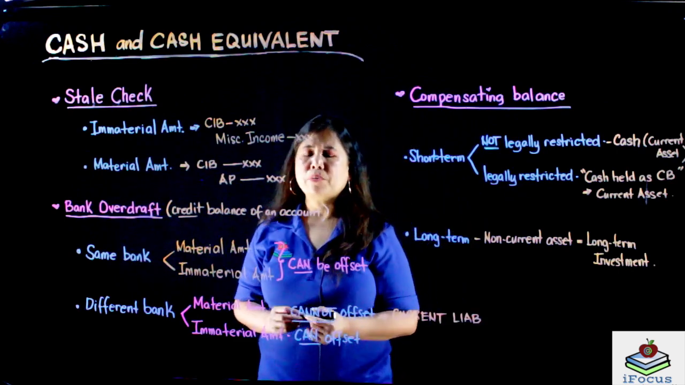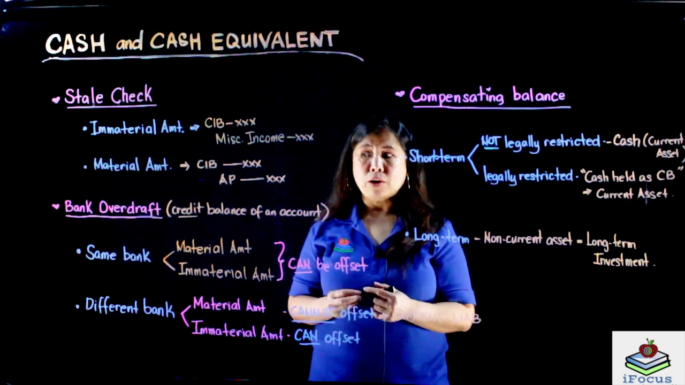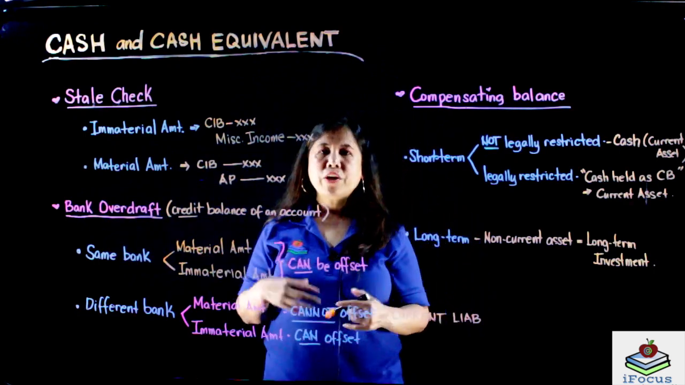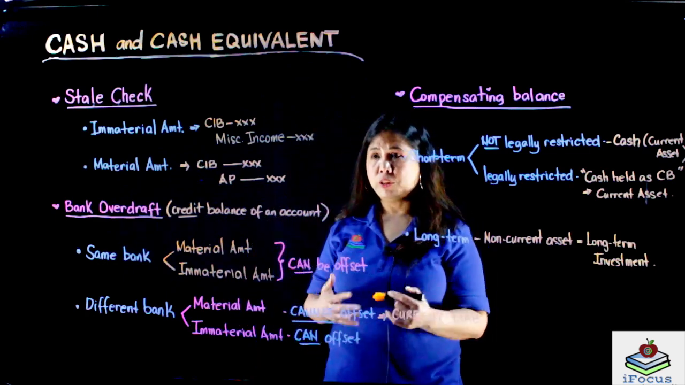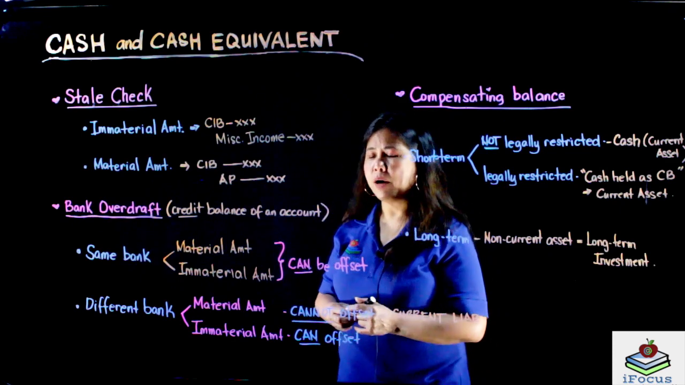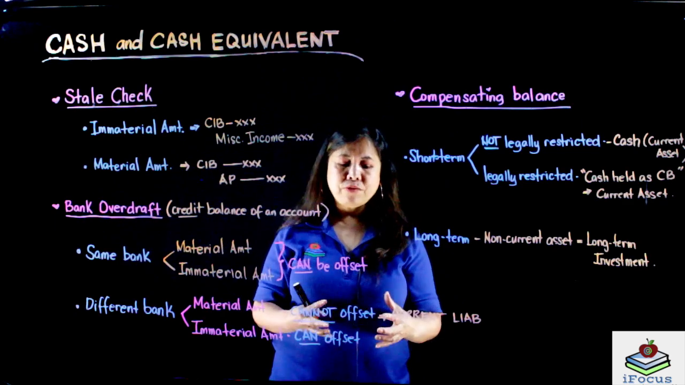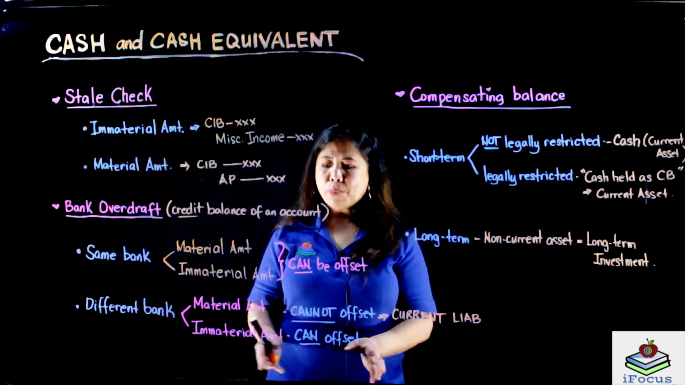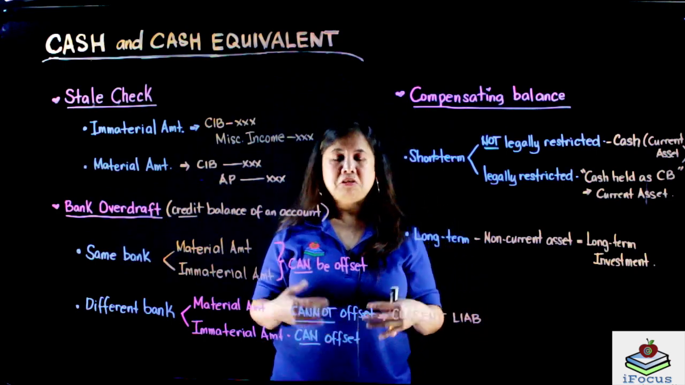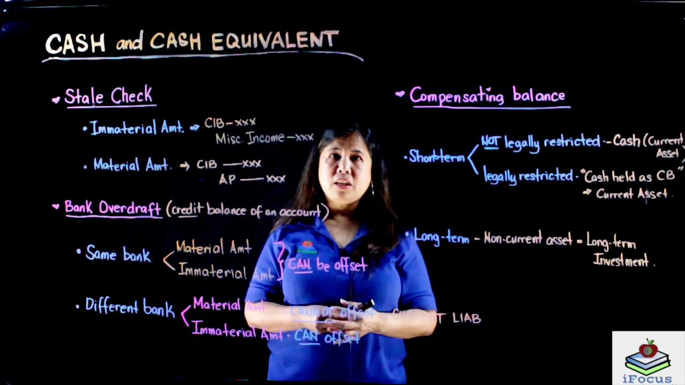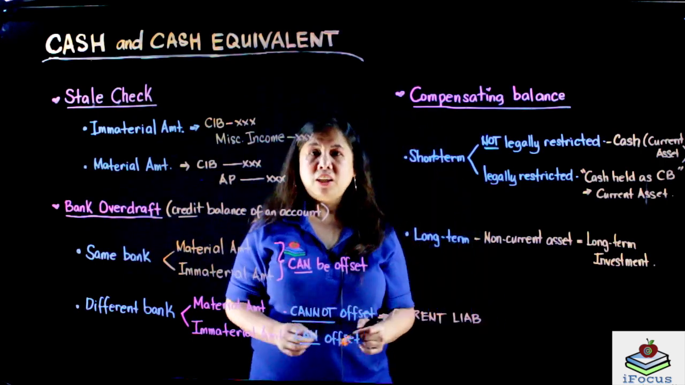Sa bank overdraft naman, ito ay credit balance ng isang account sa bangko. Alright? Kapag same bank siya, whether it's material or immaterial, you can offset the amount to the other account. Pag different banks naman, kapag material ang amount, hindi mo siya pwedeng i-offset. I-classify mo ito as a current liability. Kapag immaterial naman ang amount, pwede mo siyang i-offset. Let's say 10 pesos or 100 pesos out of a multi-million company, pwede mo na siyang i-offset, right?